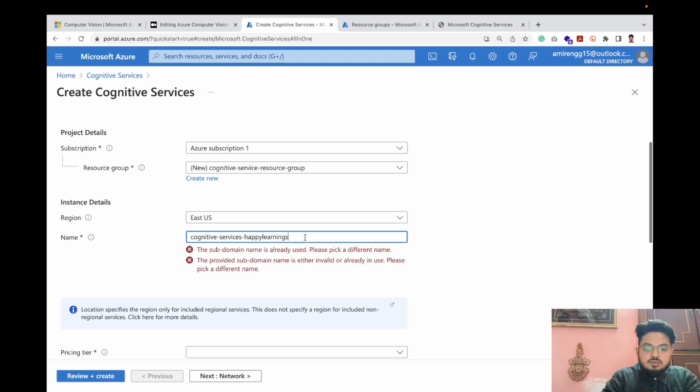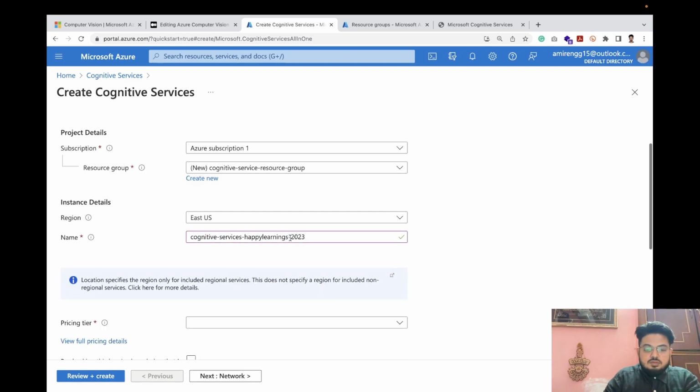Okay, I will give 2023. Okay, so this is available. So this is unique. We need to give this just like an Instagram user ID, Twitter user ID. This needs to be unique.